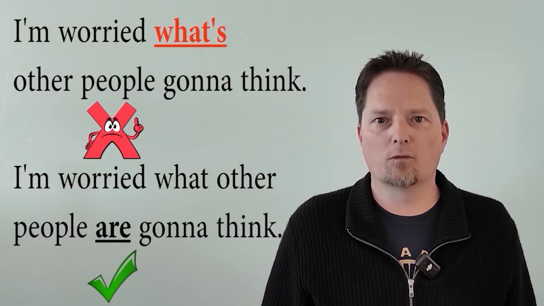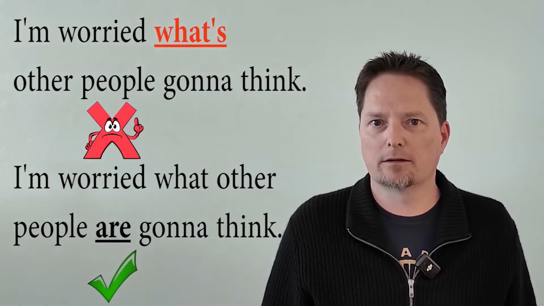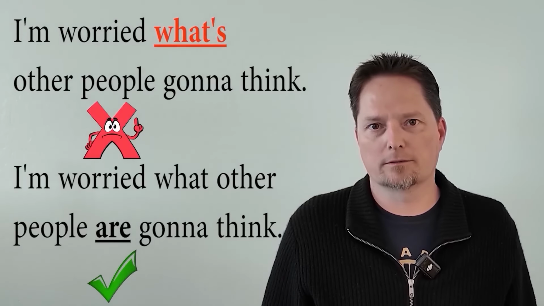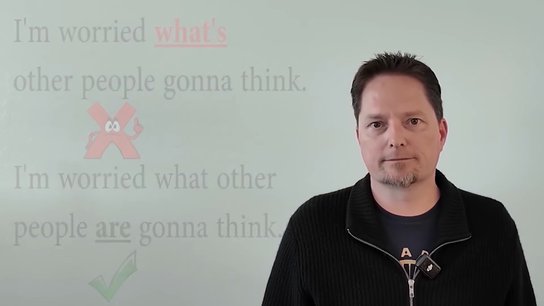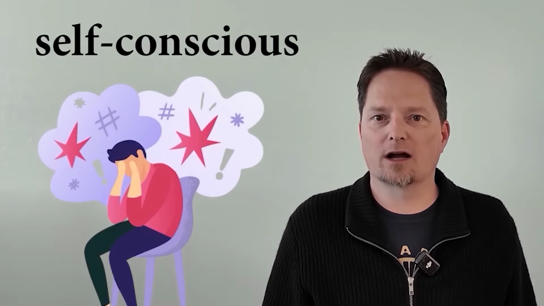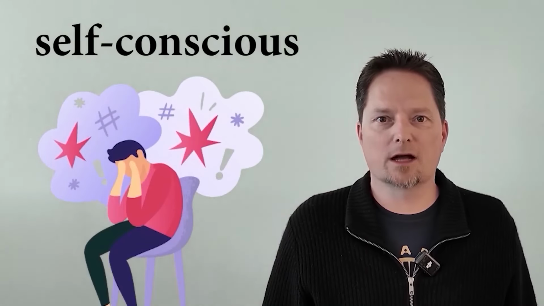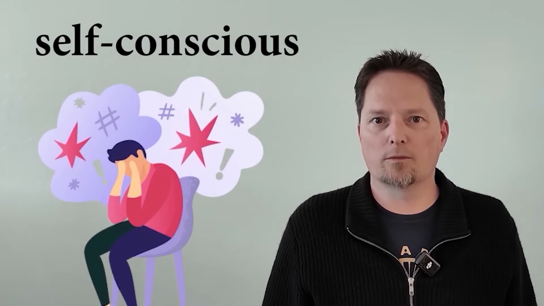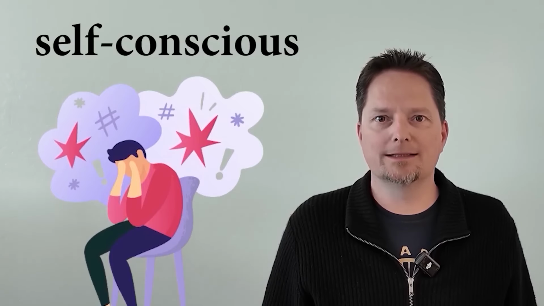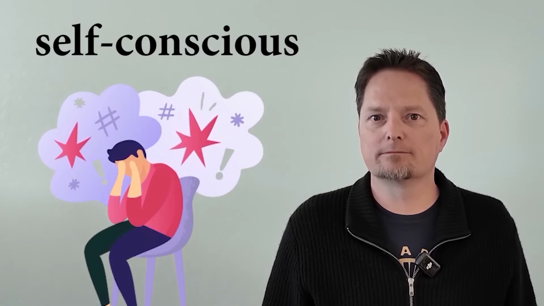I cannot say I'm worried what's other people going to think. Use are and move the are. I'm worried what other people are going to think. Example, he's very self-conscious. We say he's self-conscious because he's worried what other people are going to think. He's worried what other people are going to think about him. He's self-conscious. Let's practice. Is he self-conscious?